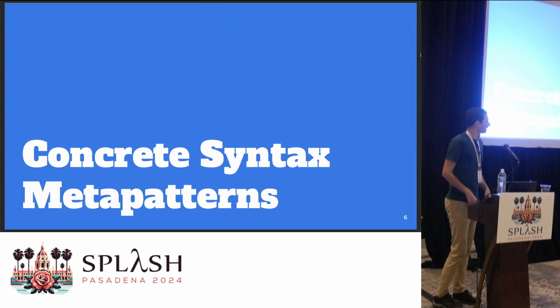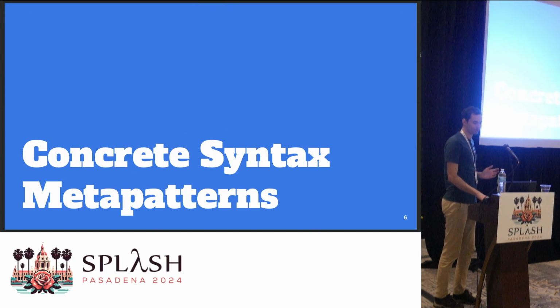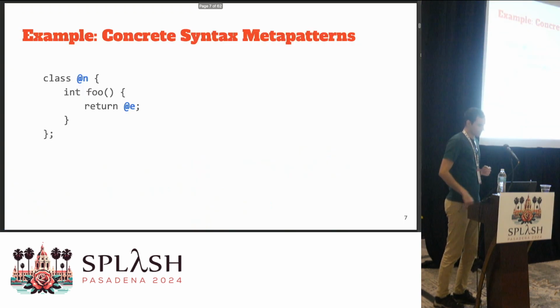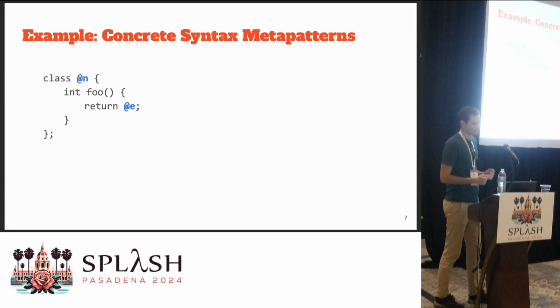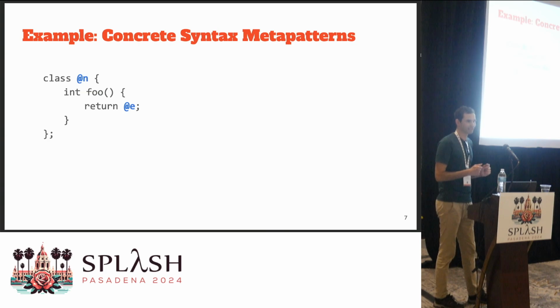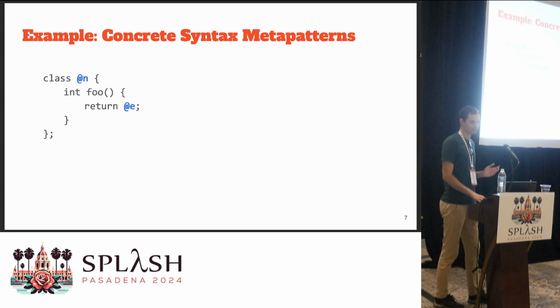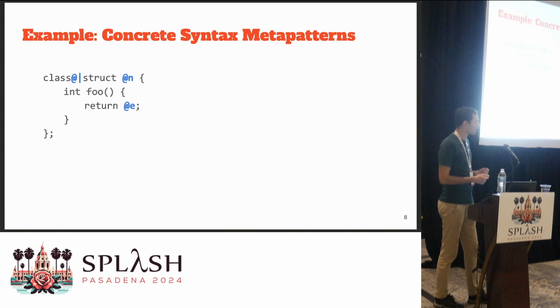So let's introduce some examples of what we can do with concrete syntax metapatterns. Here we have a pattern where this is not a metapattern yet, this is just an ordinary pattern. We match on classes that have just a single function named foo in them, and that immediately returns some kind of expression. We can make this pattern a bit more interesting by adding a disjunction to it. Now we match on both classes and structs.